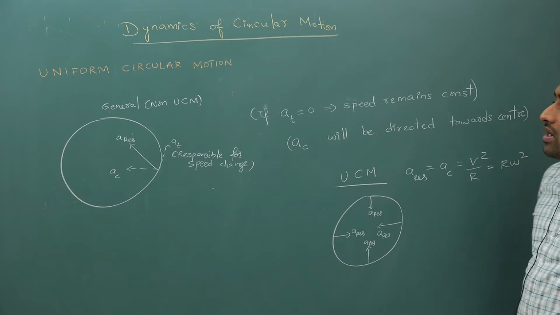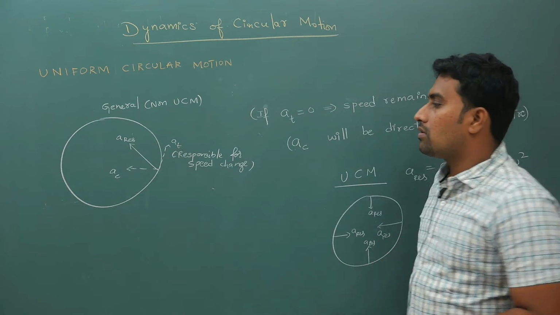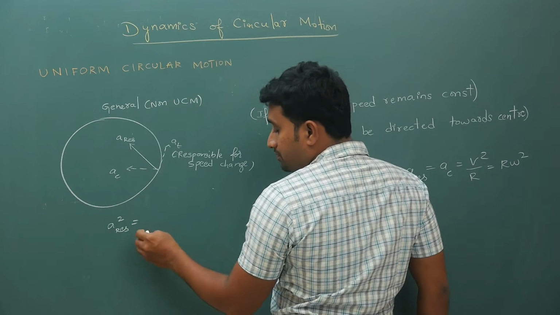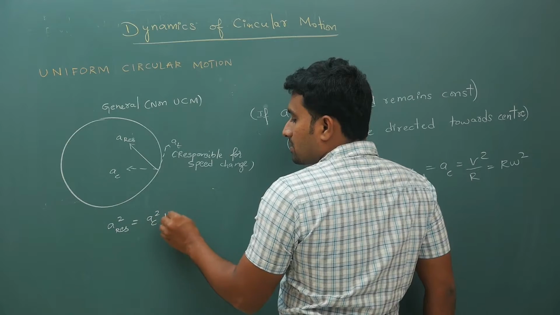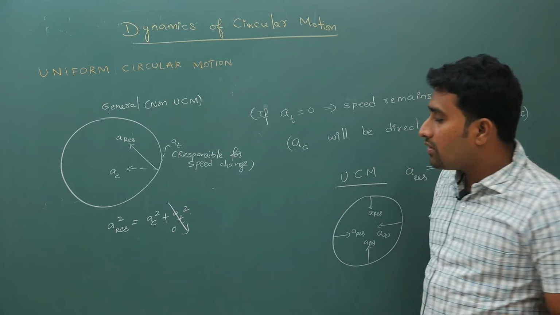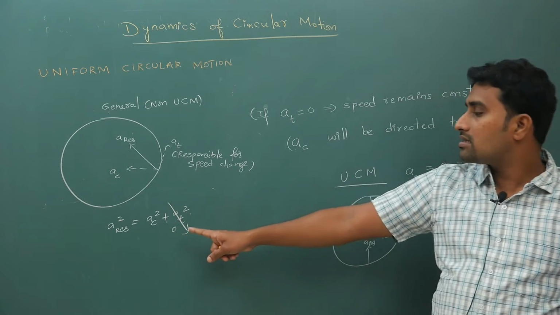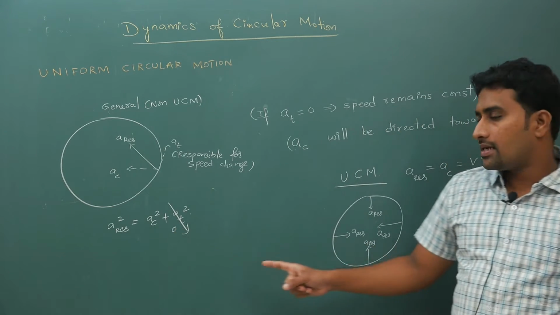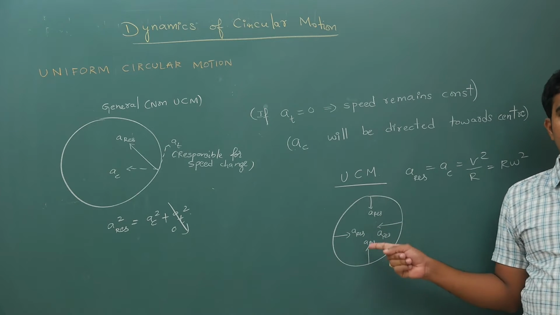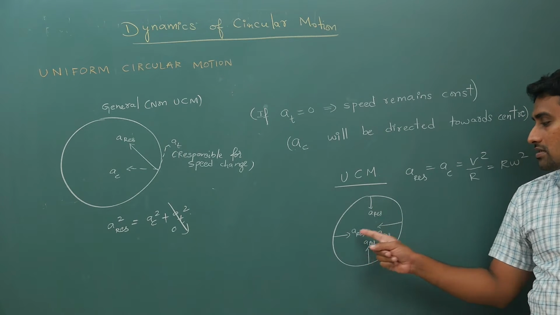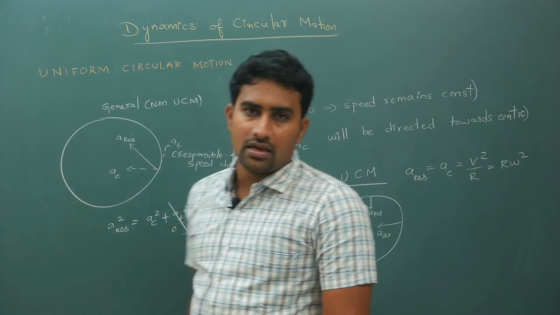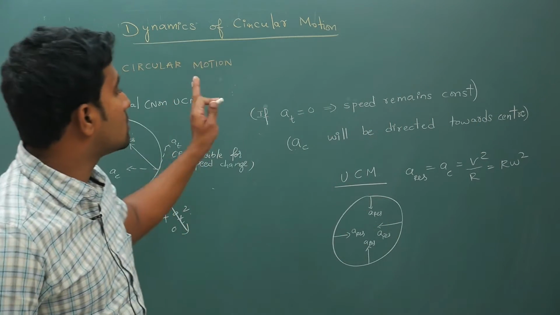Because this component is 0, automatically what will happen? Your A resultant square is actually A centripetal square plus A tangential square. This part is 0 for uniform circular motion. So resultant acceleration will be equal to centripetal acceleration. So here in uniform circular motion, everywhere the acceleration will be directed towards center like this. Hope you have understood everything in detail and there are no doubts.